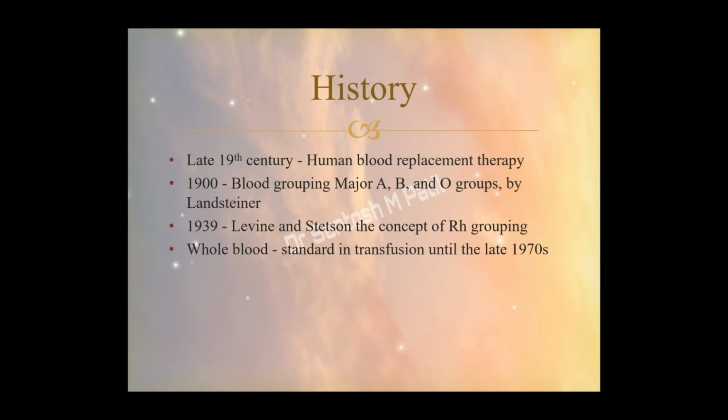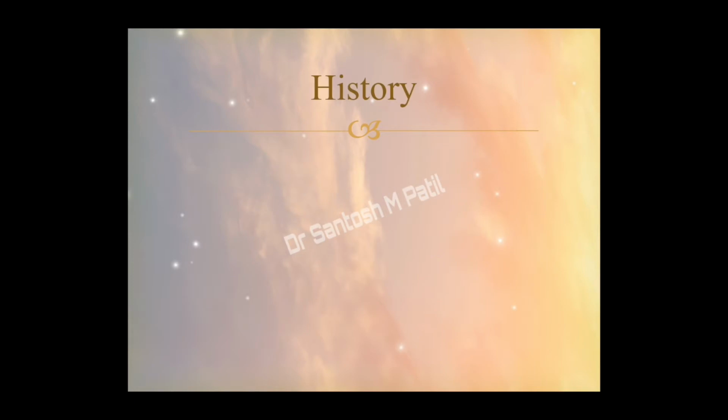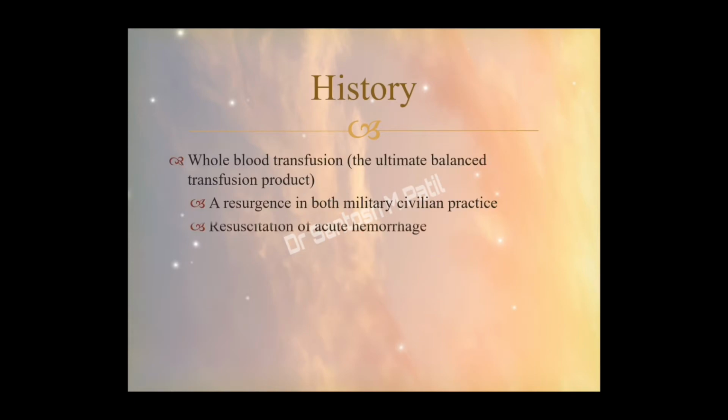Until the late 70s, whole blood was the standard in transfusion, until component therapy began to take prominence in patients, especially with isolated deficiencies in the form of anemia, thrombocytopenia, and clotting factor deficiencies. Whole blood transfusion was the ultimate balanced solution used for transfusion of fluids, and it has seen a resurgence in the military and the civil practice as well. It was commonly used for the resuscitation of acute hemorrhage patients.